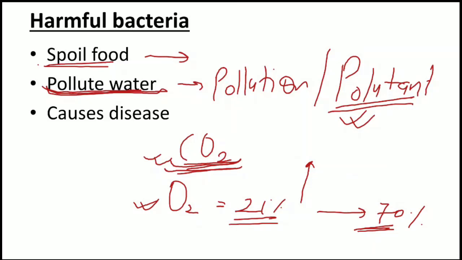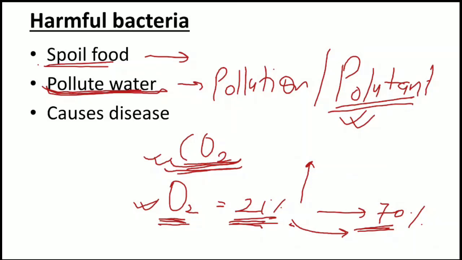Basically we always talk about oxygen, that day by day the oxygen level is decreasing, and each and every organism requires oxygen. So what will happen if I change the oxygen level from 21% to 70%? Are you able to think what will happen in this situation? Listen to one thing here. Anything, if in a balanced situation, then it is normal. If the amount increases or decreases and creates a problem, then it becomes a pollutant, right?